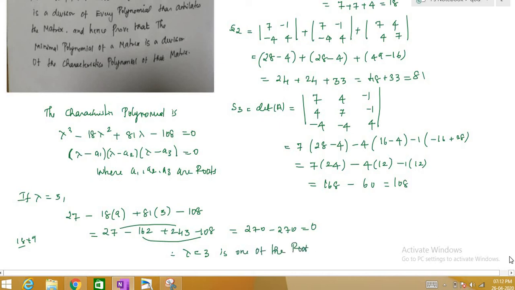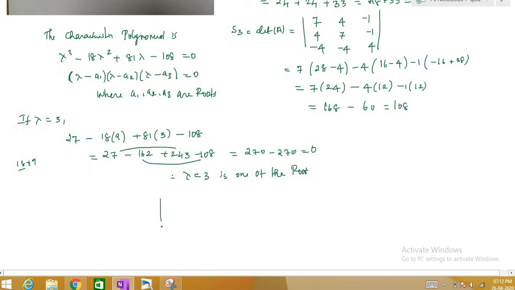Therefore lambda is equal to 3 is one of the roots. You can find the other two roots by the synthetic division method, which you have already come across. You just write the coefficients of this polynomial: 1, minus 18, 81 and minus 108. You just substitute 3 here. The first term will always come down as it is. So 3 into 1 is 3, and if you add these two terms, you will have minus 15. So minus 15 into 3 is minus 45. So minus 45 plus 81 will be 36, right?